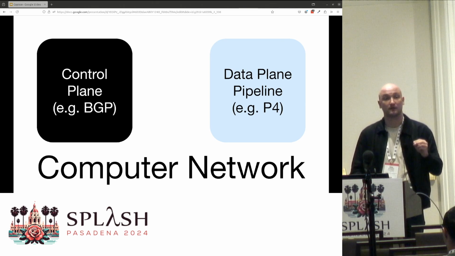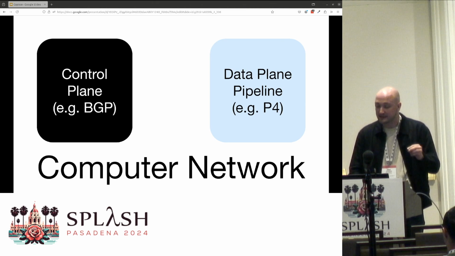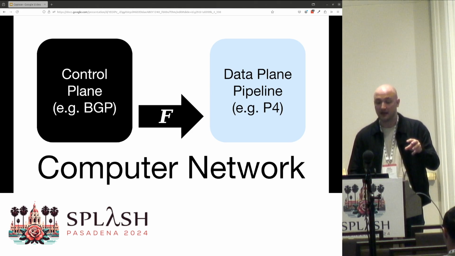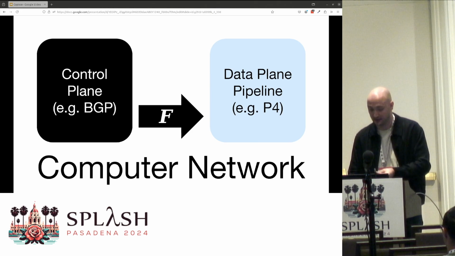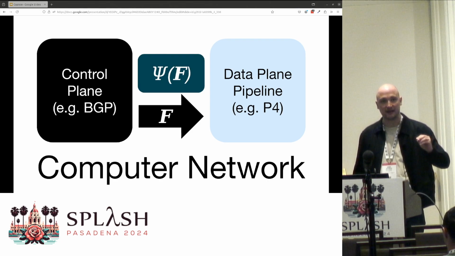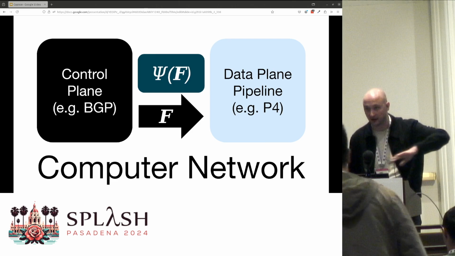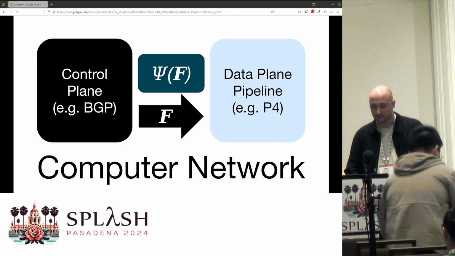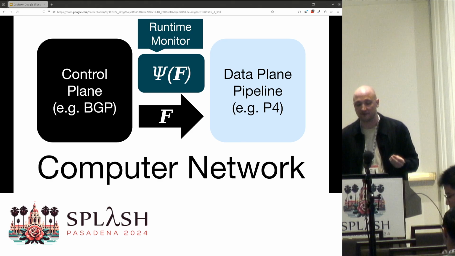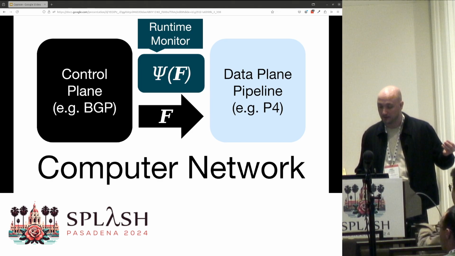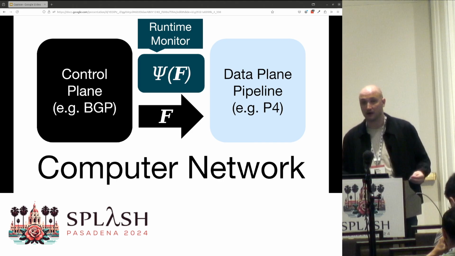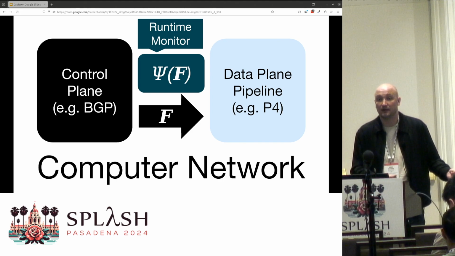So if you were at the keynote, you heard talk about these forwarding tables, which are computed dynamically at runtime to correspond to changing network conditions. And these serve as the unknown functions that are plugged into these data plane pipelines. However, as is common in systems design, the set of tables that we can syntactically express is much more permissive than the set of tables that the data plane pipeline can actually handle. And so if we can precisely capture the permitted configurations using an interface specification, then we can improve the robustness of the network. For example, by producing a runtime monitor that rejects buggy configurations, or using them as an input to a tool like Batfish.